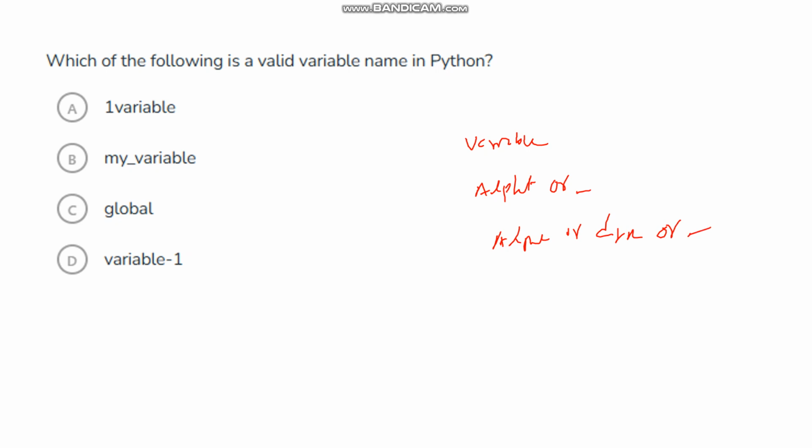See this one, 1variable: it begins with a digit, so it will not be accepted. my underscore variable, yes, this is accepted. Global is actually a keyword, so don't use it. Variable minus 1 is not accepted; underscore 1 is accepted, minus 1 is not. So my underscore variable is a valid variable name.